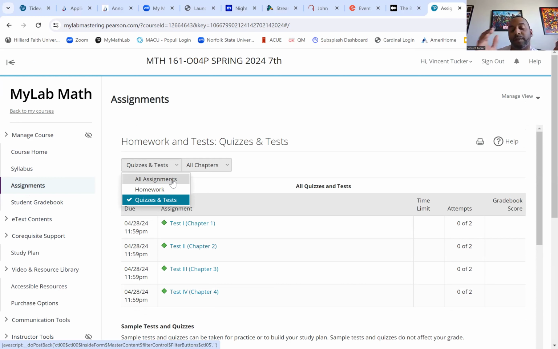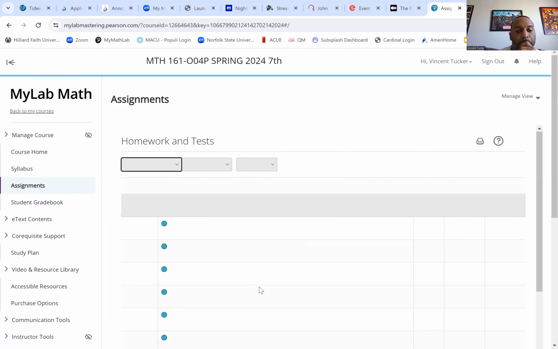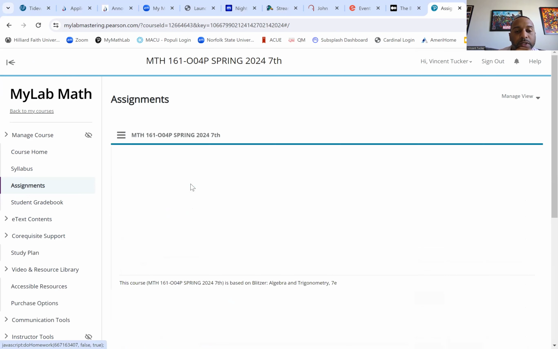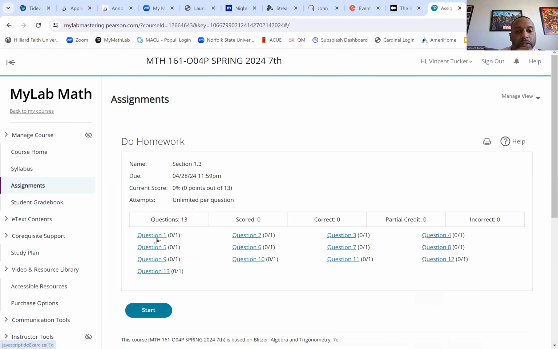If by some chance you mess up on an attempt and you want a third one, it's nothing but a conversation. Just shoot me that email. I don't mind making that adjustment. But initially you have 2 shots to get the best grade possible. All right, so let's go into an assignment so we can show you how MathLab works. Make sure everybody's okay with that.